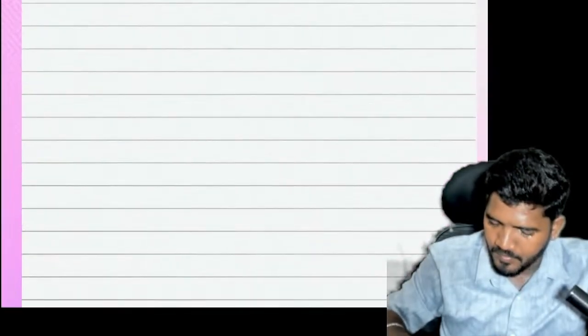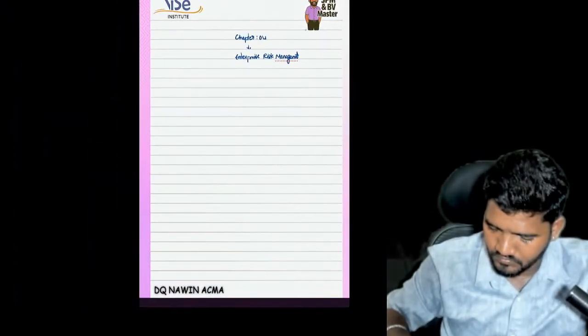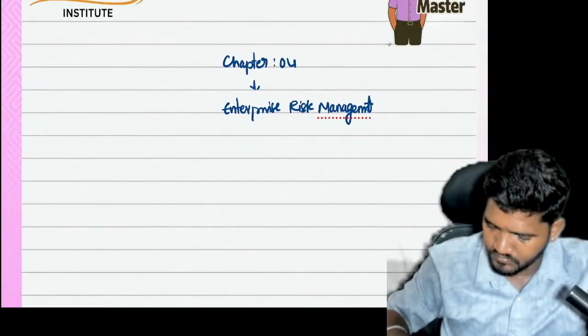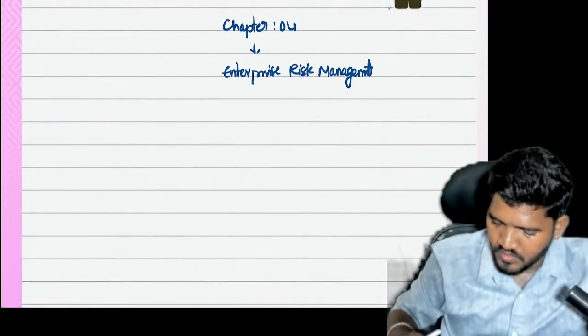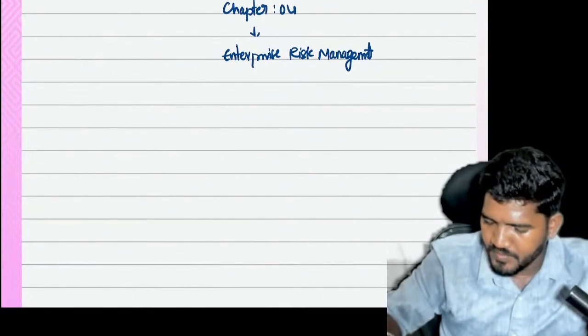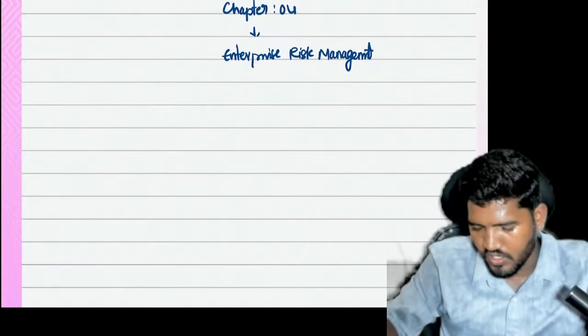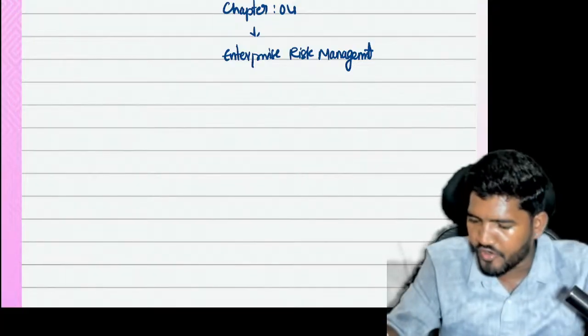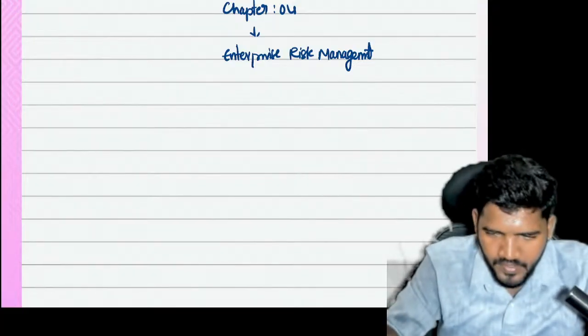I will explain that problem also. When it comes to enterprise risk management, sometimes you can also use the word corporate risk management. Both will give the same meaning.